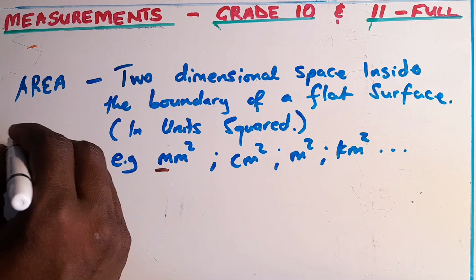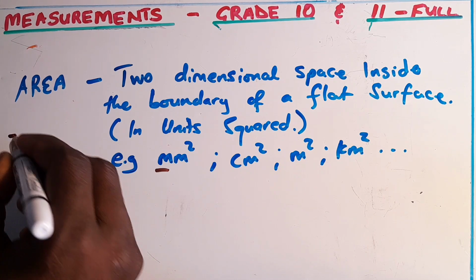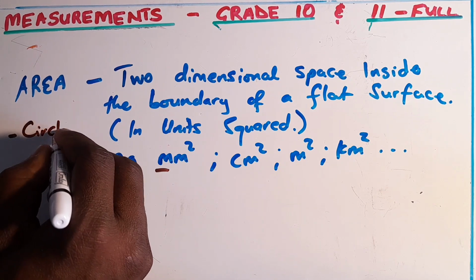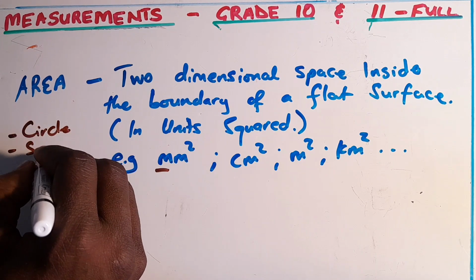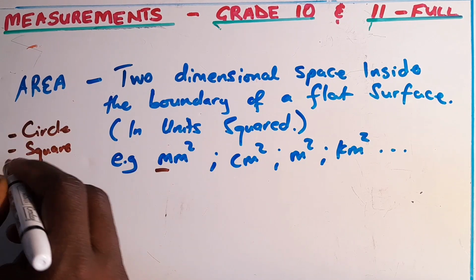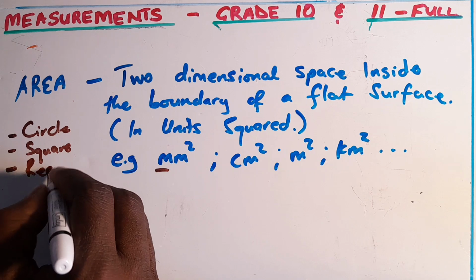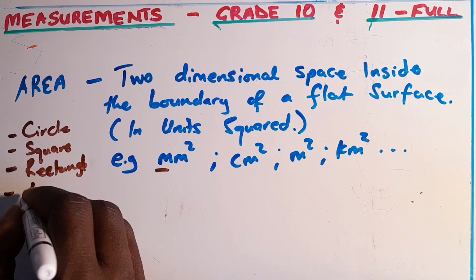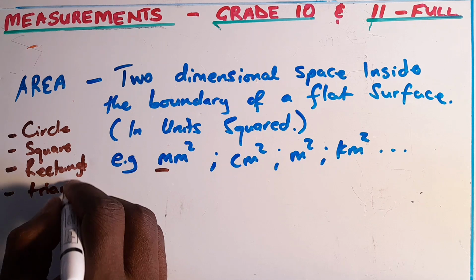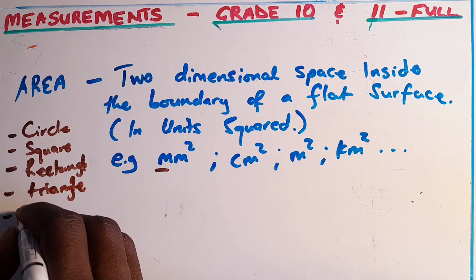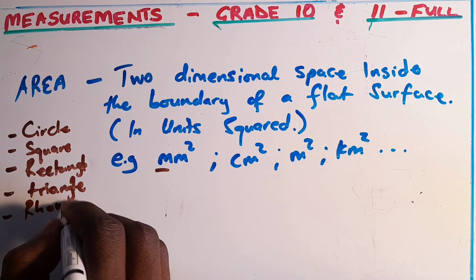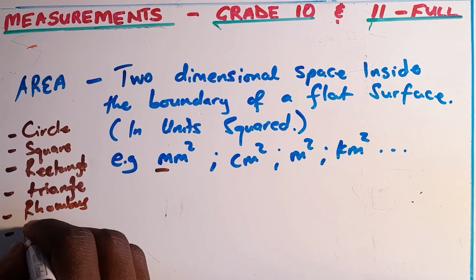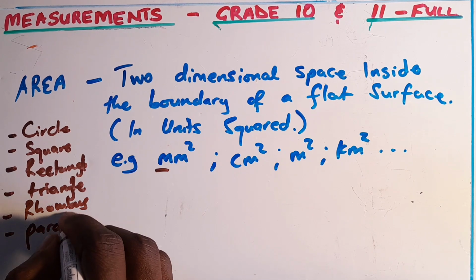We are going to deal with the area of 2D shapes like the circle, square, rectangle, and also triangle, or maybe you can also do a rhombus and a parallelogram.